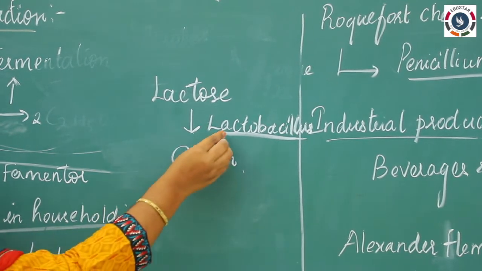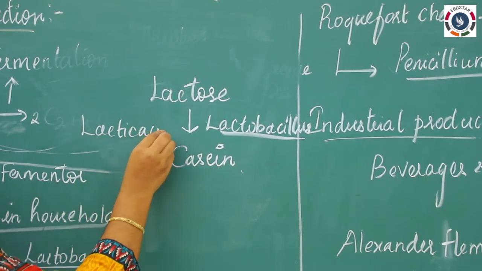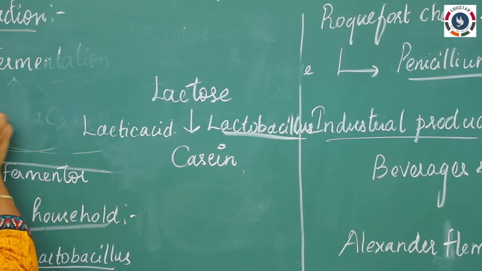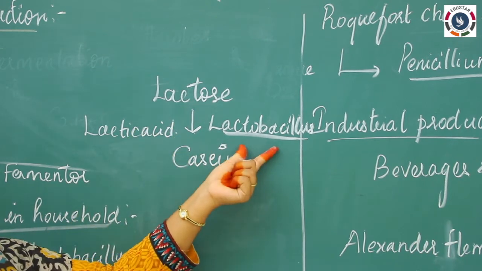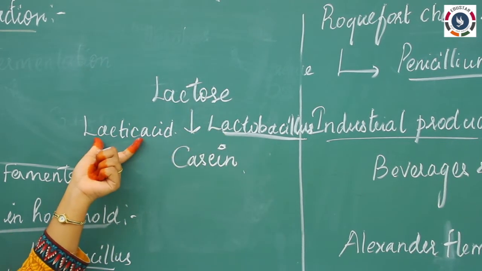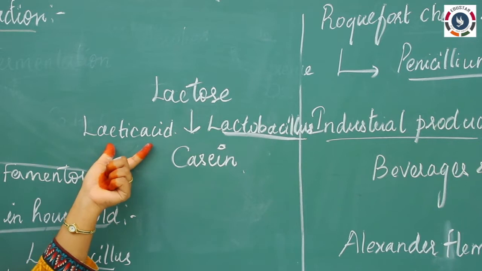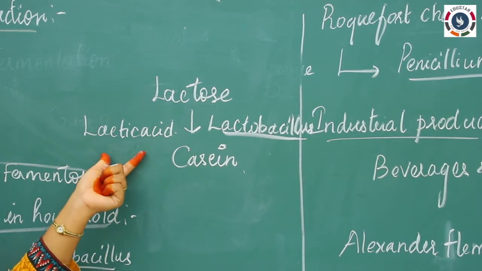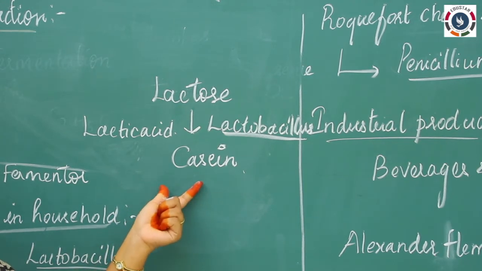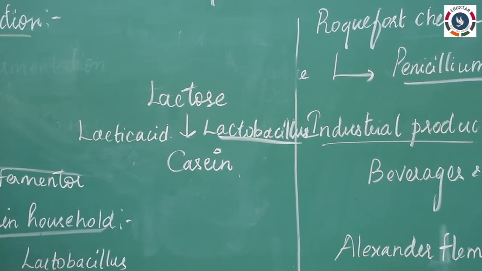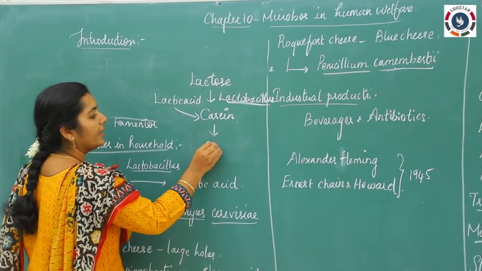This lactobacillus will convert lactose into lactic acid. As I have told earlier, glucose is converted into ethanol or some other acids. The same principle here: our lactobacillus is converting this lactose into lactic acid. So our milk, which was in a basic condition, is now converted into an acidic condition. What will happen if acid is present? It will act on the casein molecules. Casein is a protein. This lactic acid will act on the casein molecule, and this casein will curdle.